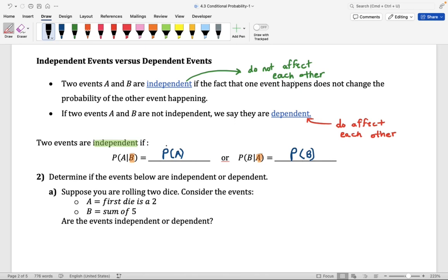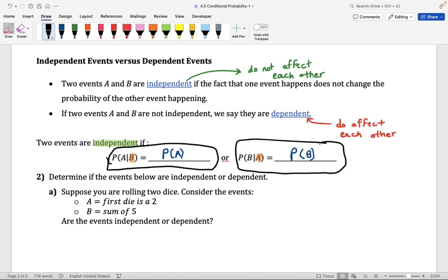Now, this is going to be important because we're going to use this to determine if two events are independent. Okay? And it doesn't matter which statement you use. You could use the statement here on the left. You could use the statement here on the right. If you're trying to prove that two events are independent, you need to show that the probability of A given B is equal to the probability of A, or you can show that the probability of B given A is equal to the probability of B. Again, it doesn't matter which one you use.